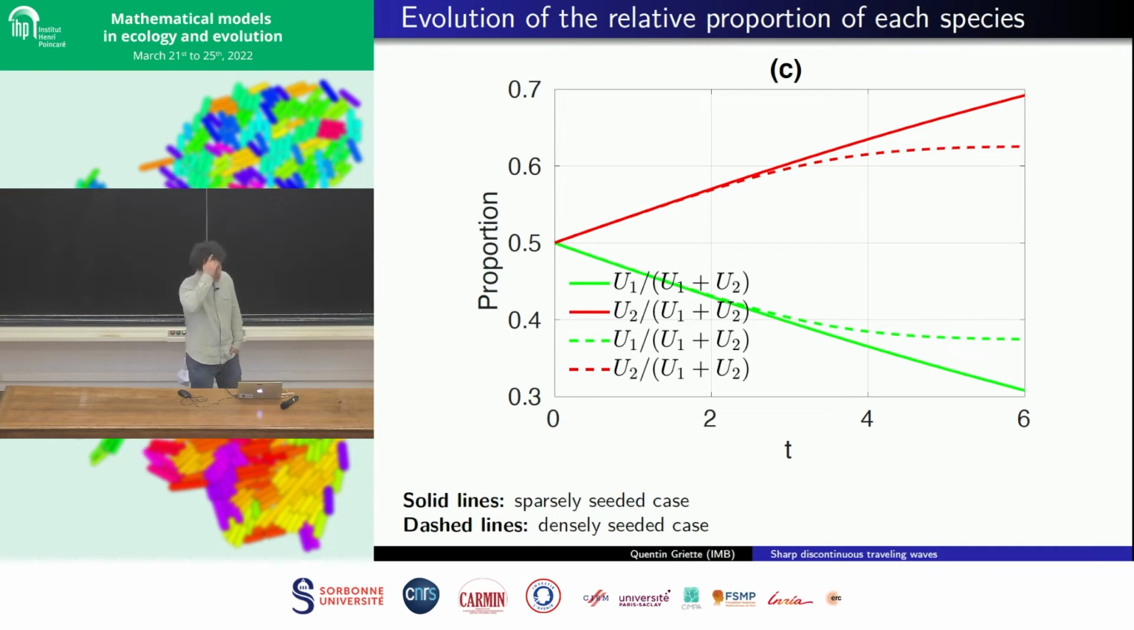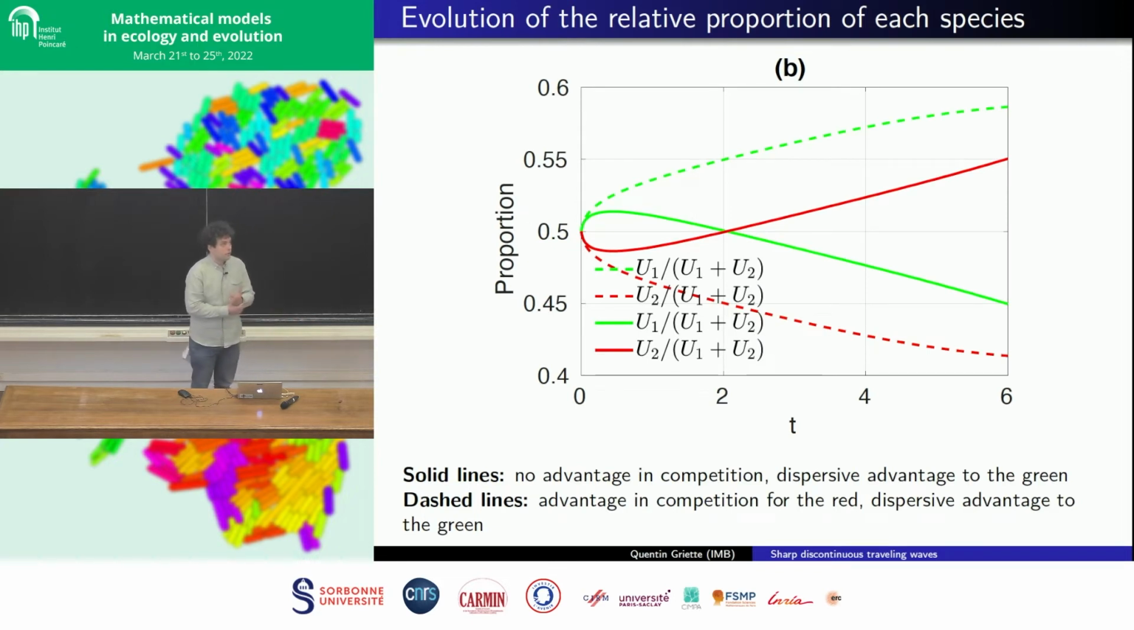And so we can see that the relationship is non-trivial. Depending on how you construct your initial condition, you have a very different outcome in the end. And if you begin to play around with the coefficients of the model, you can obtain some different kinds of dynamics, where, for instance, the evolution of the proportion of the one species can begin to decrease and increase.